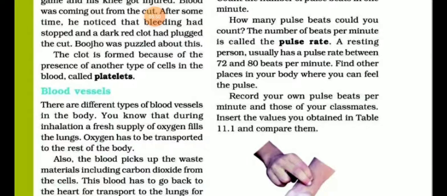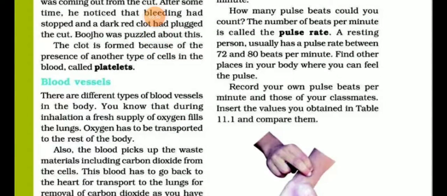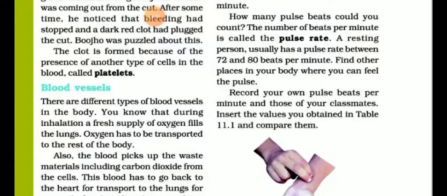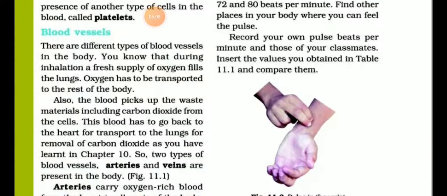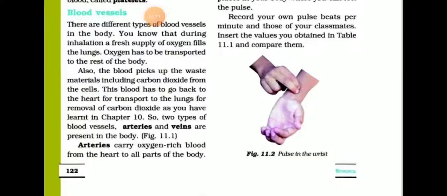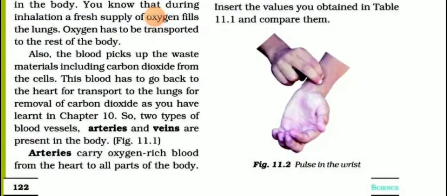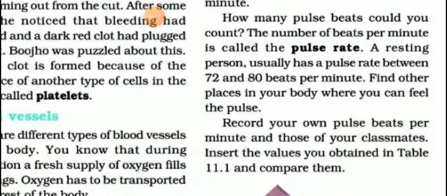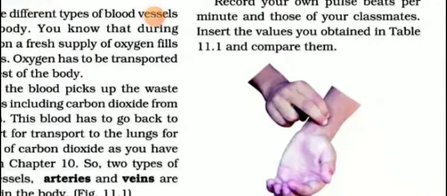Find places in your body where you can feel the pulse. What is pulse rate, students? The number of beats per minute. A resting person usually has a pulse rate between 72 and 80 beats per minute. See the picture, students. It's the wrist region, where you feel the throbbing, the pulse.